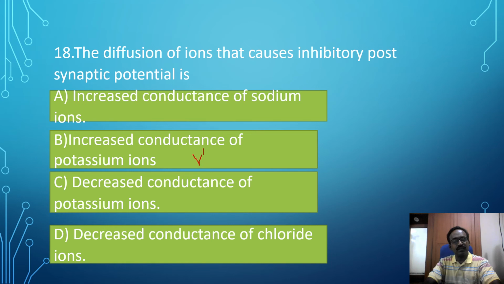Other distractors: decreased conductance of the potassium, this is not the correct answer. And decreased conductance of the chloride ion is also not the correct answer. Increased conductance of the chloride ion also produces the inhibitory postsynaptic potential. So in these options, option B, increased conductance of the potassium ion, produces the inhibitory postsynaptic potential.